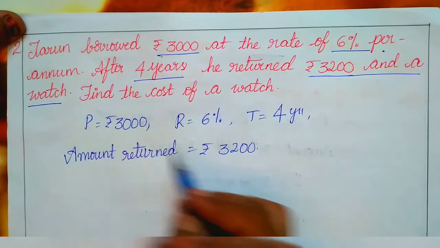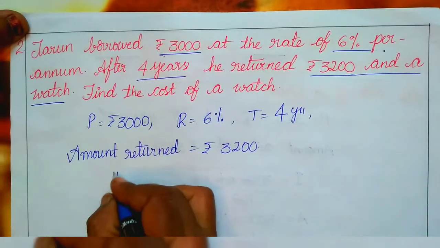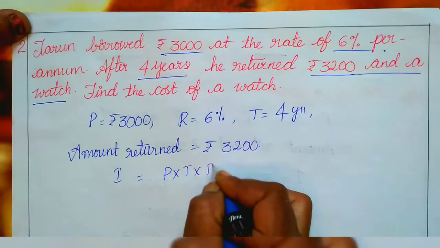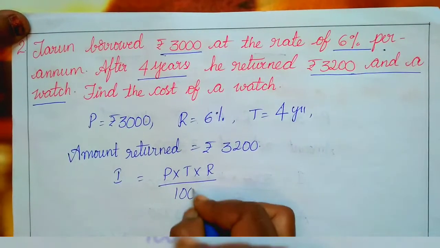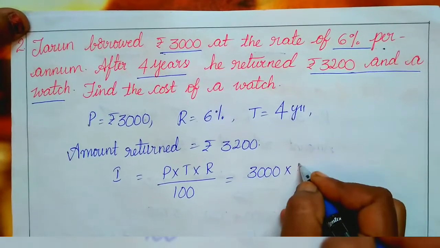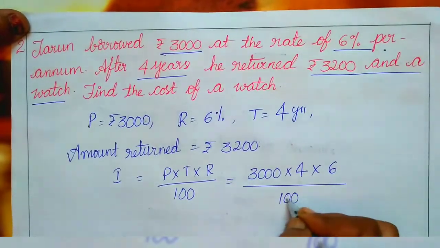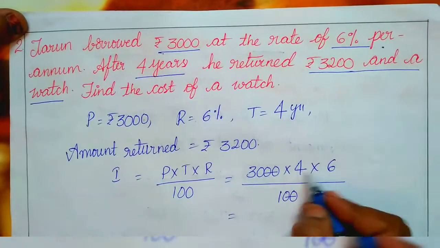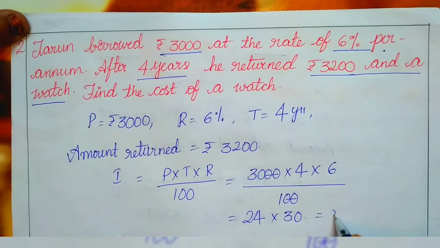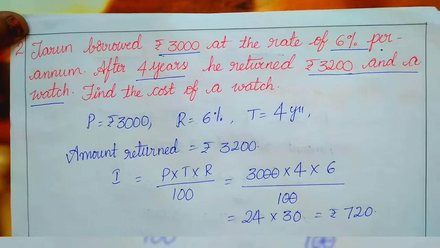From this principal, rate and time, we can calculate the interest by using the formula directly. I is PTR by 100. That formula we are using directly. So 3,000 into the time period, 4 years, rate 6 by 100. Now 2 zeros cancel. 4 6s are 24 into 30, which is rupees 720. So this is the interest value.